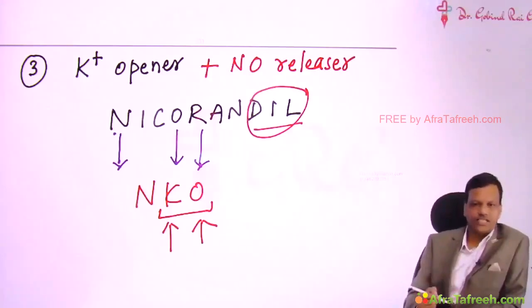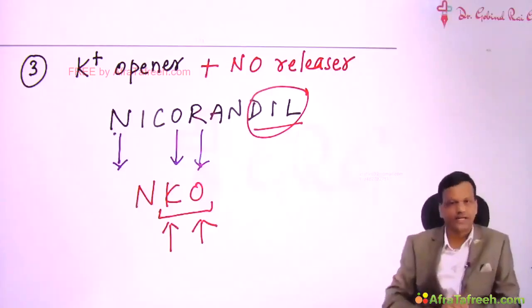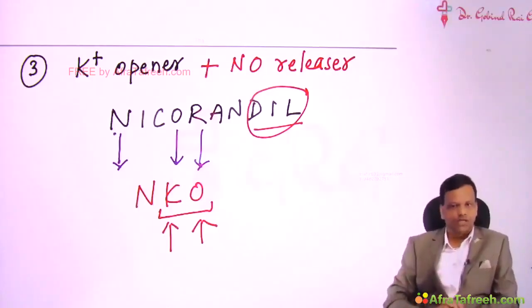So it is used for angina. Now the three drugs we have discussed so far in angina: nitrates, potassium channel openers, and calcium channel blockers. All the three drugs act by causing vasodilation. So they can dilate the coronary artery also. So they are used in both classical as well as variant angina.